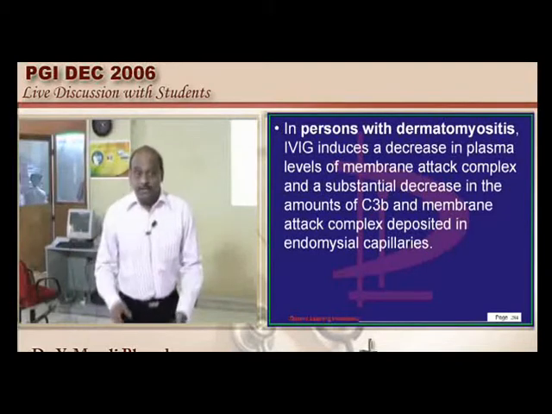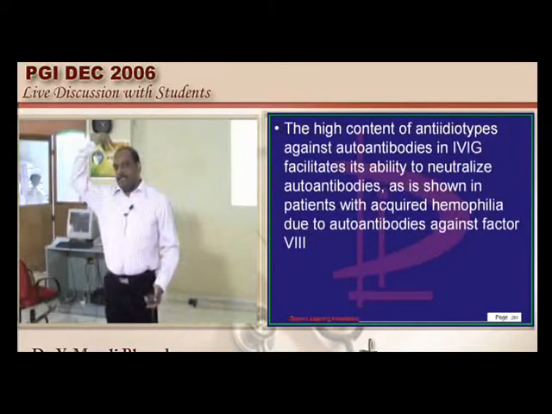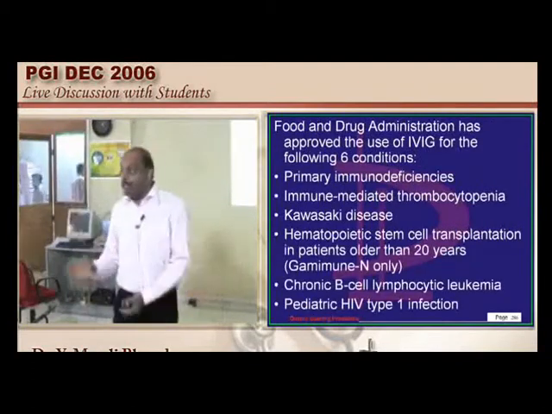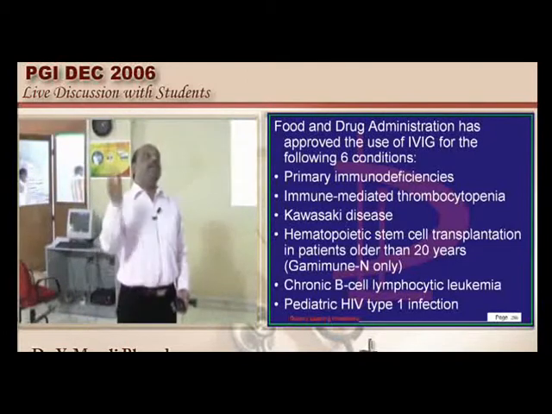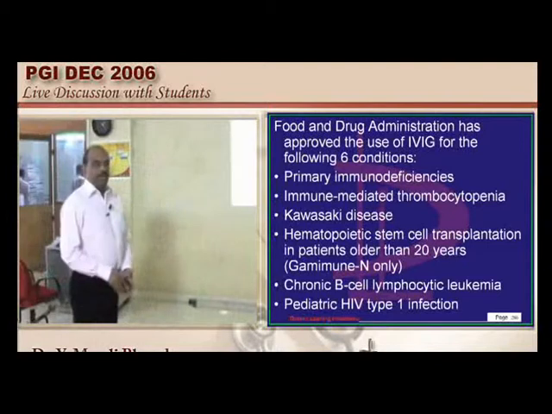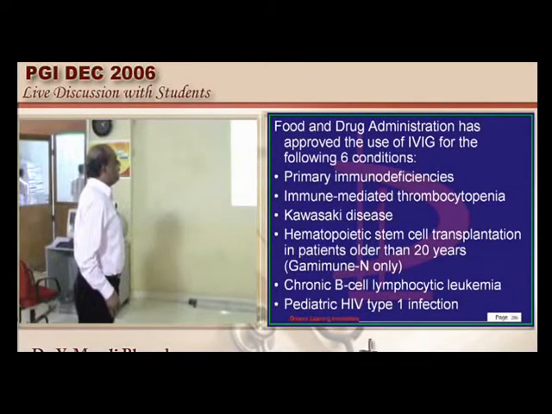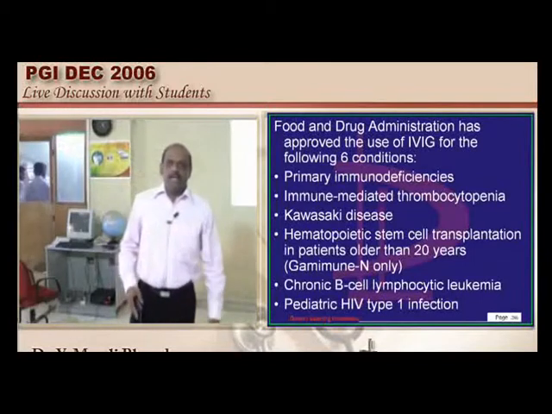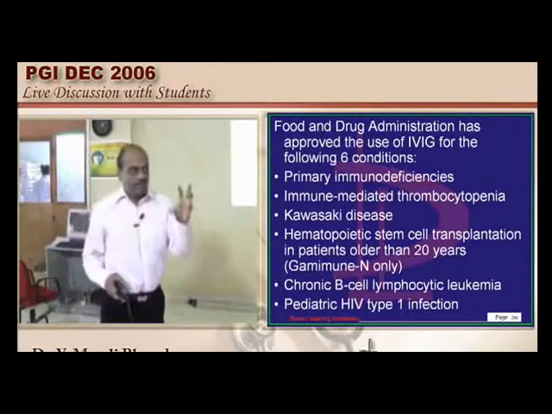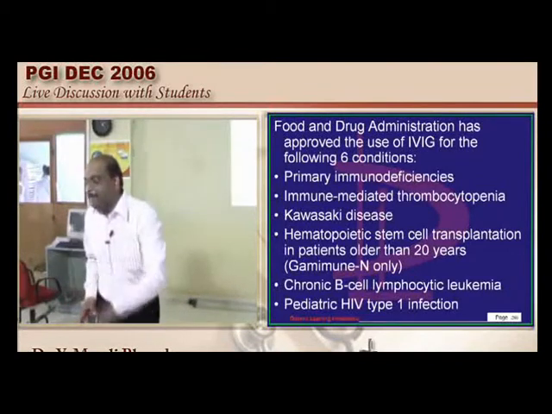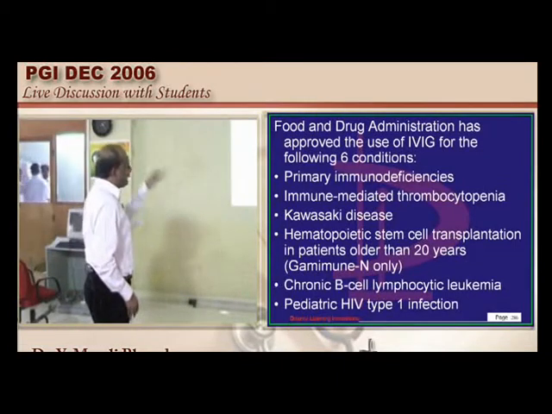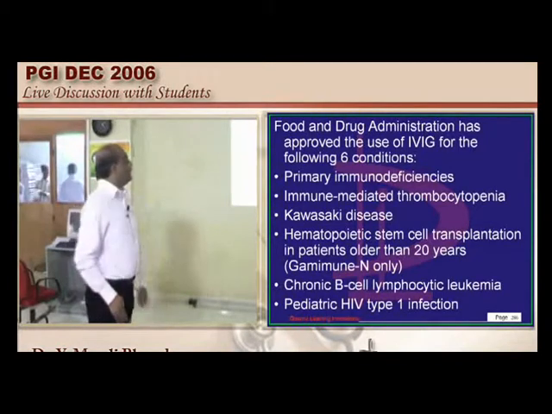Still it is not resolving, especially if it is an acute ITP. Let us say there is a cerebral hemorrhage, or any organ is showing the presence of hemorrhage with ITP, that is the indication for IV immunoglobulin in the management of ITP. Similarly, Kawasaki's disease, dermatomyositis, there are other important scenarios. So how does IV immunoglobulin help there? In Kawasaki disease, a lot of membrane attack complexes, which are part of the terminal component of the complement pathway, form excessively. The formation of these membrane attack complexes is decreased by giving the IV immunoglobulin. So that is another important